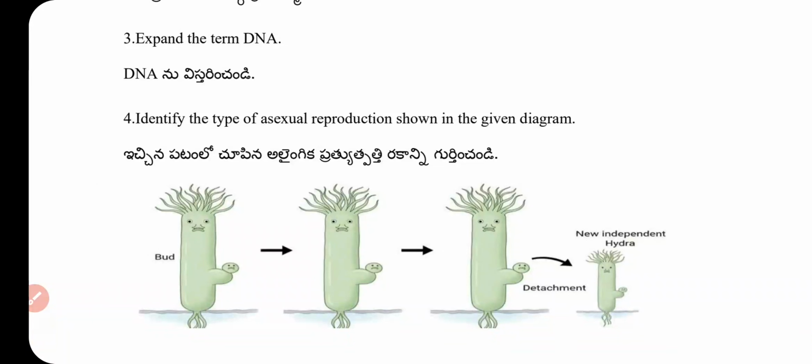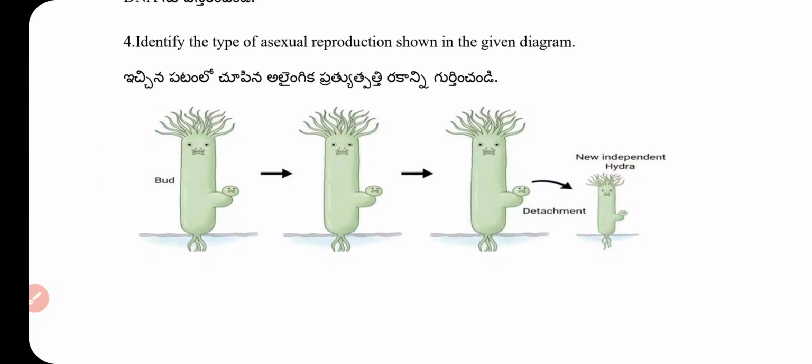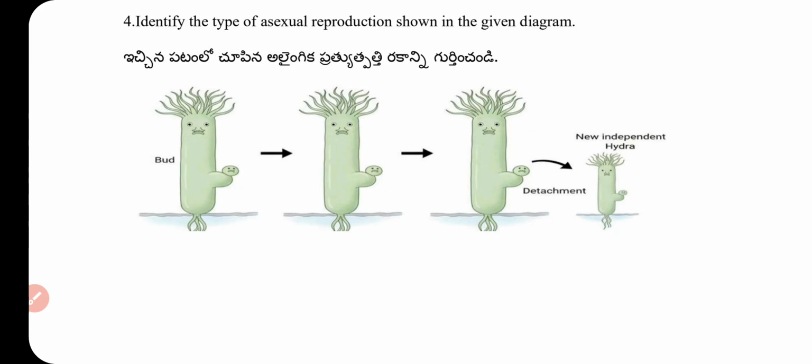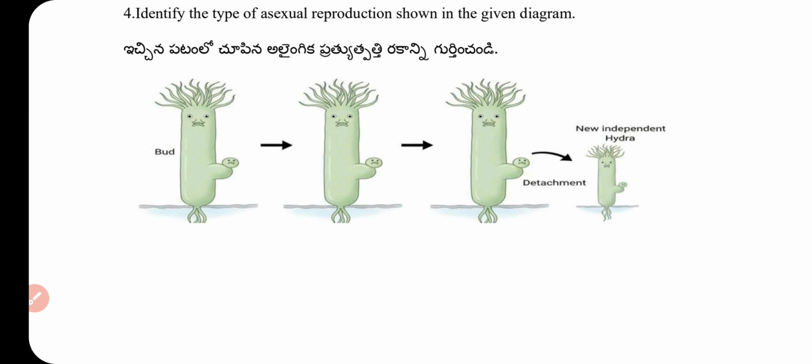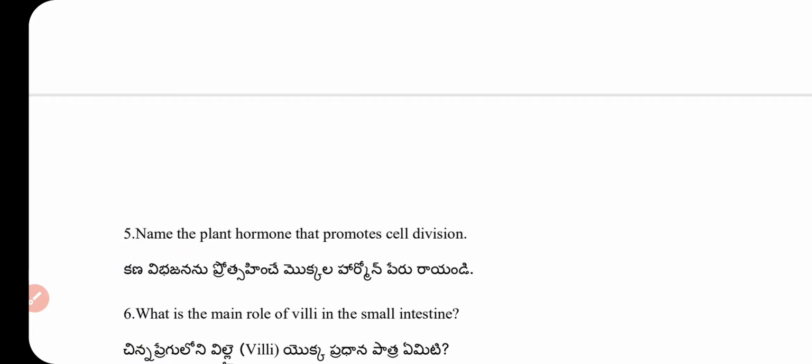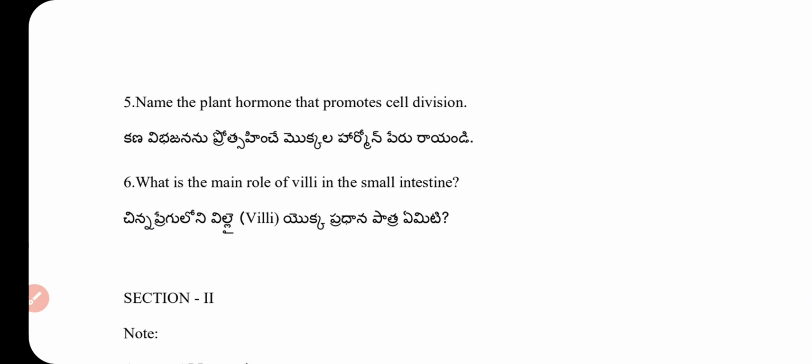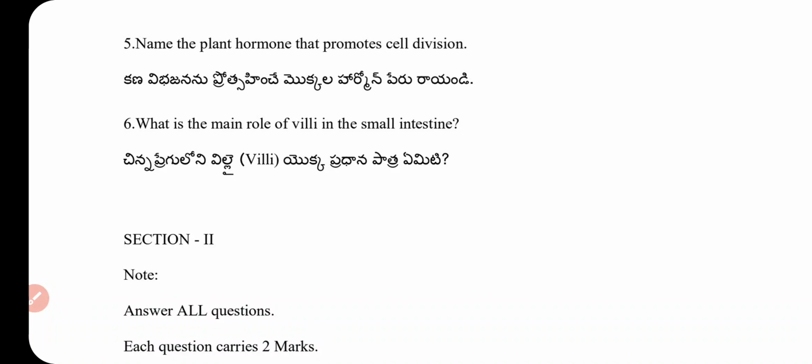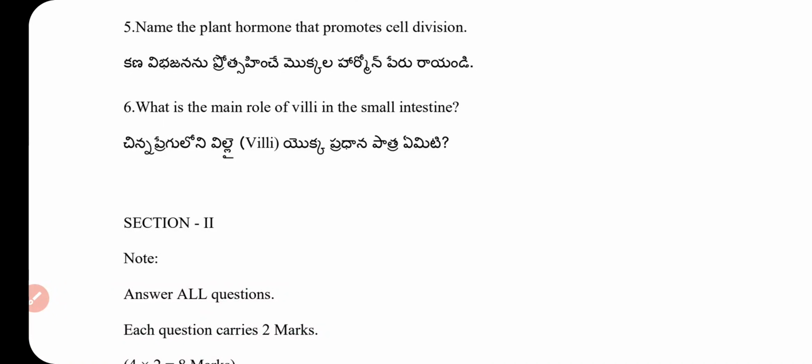Deoxyribonucleic acid. Question number 4. Identify the type of asexual reproduction shown in the given diagram. Answer is budding, Hydra diagram. Question number 5. Name the plant hormone that promotes cell division. Answer: cytokinin. Question number 6. What is the main role of villi in the small intestine?